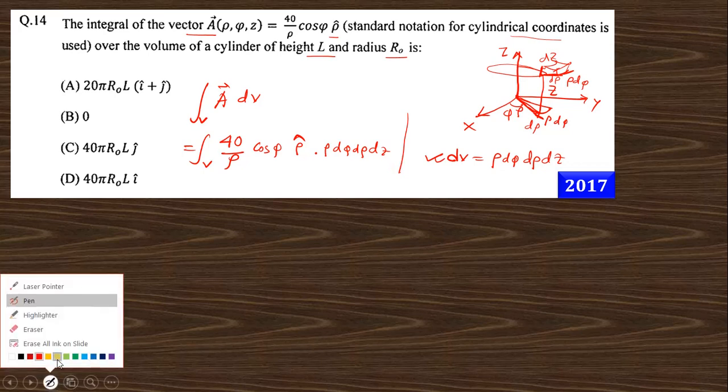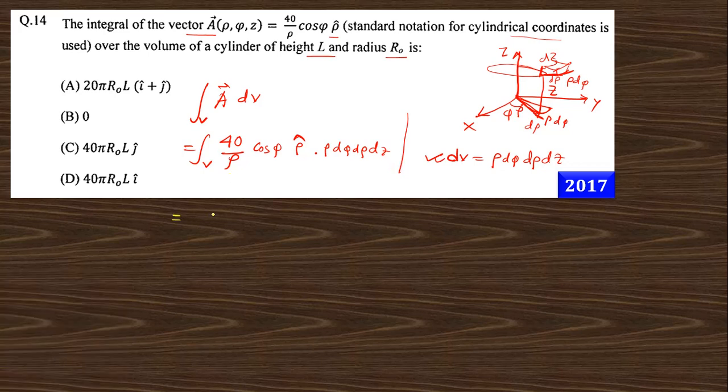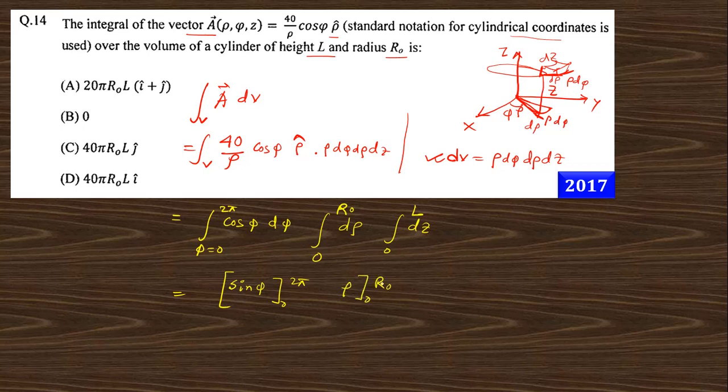So if you put the value, rho cancels out, so cos phi d phi, the value of phi is 0 to 2 pi. This is all about the cylinder, and the rho cancels out, only d rho is present. The value of rho is 0 to r0, the maximum radius, and dz, this is also 0 to l. Okay, so if you integrate this portion, you get sine phi 0 to 2 pi, this is rho 0 to r0, and this is z 0 to l.